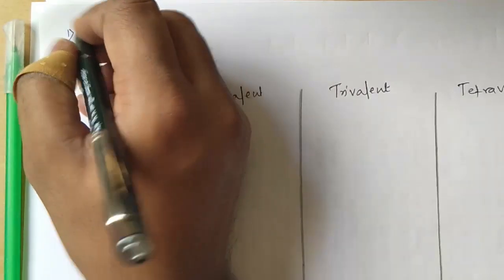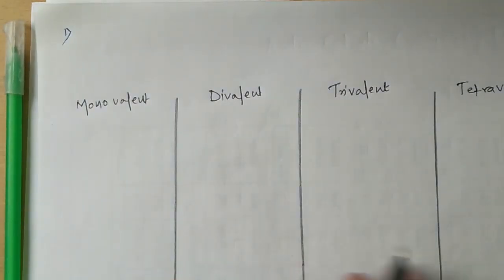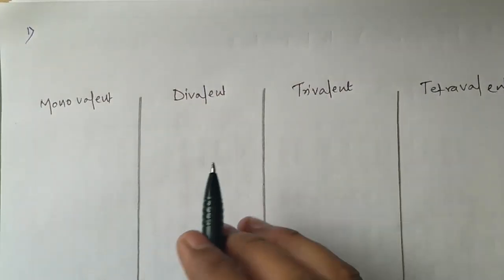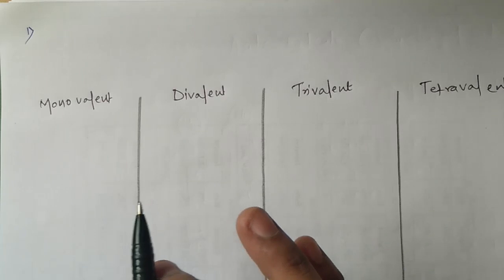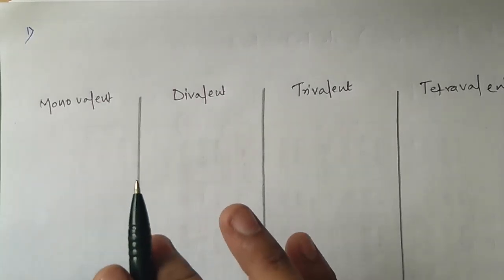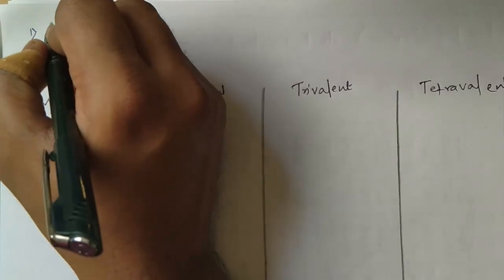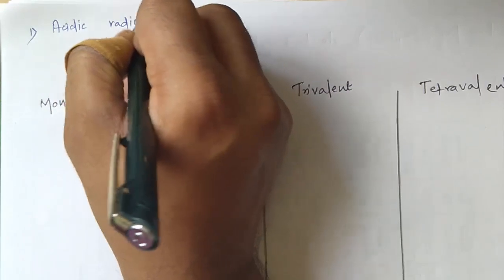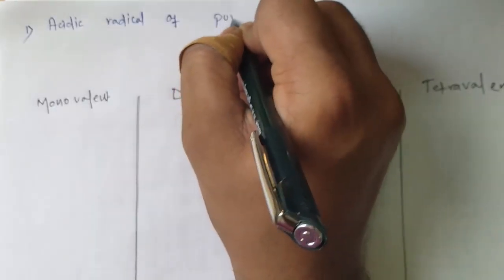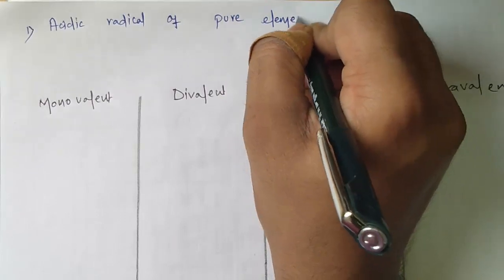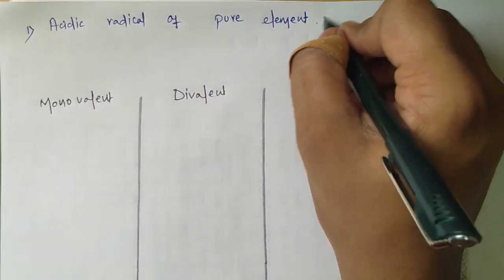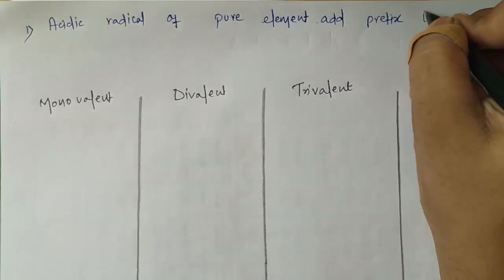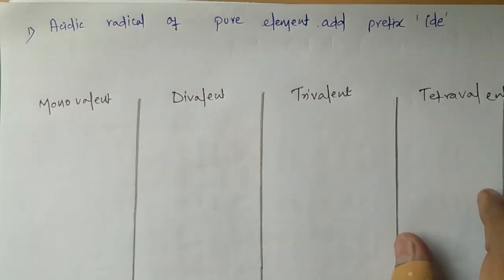The first rule says that when you are having the acidic radical of a pure element, meaning there is no combination of two elements or two atoms of different elements, we will add the suffix IDE to its name.